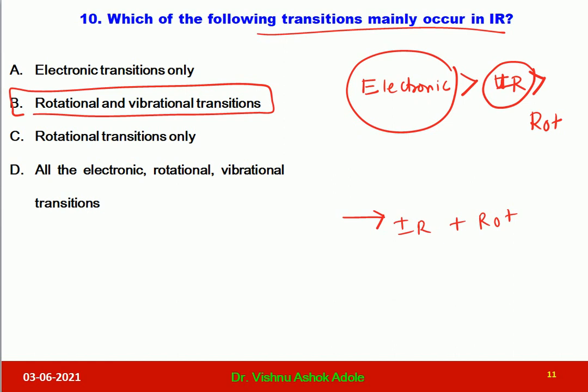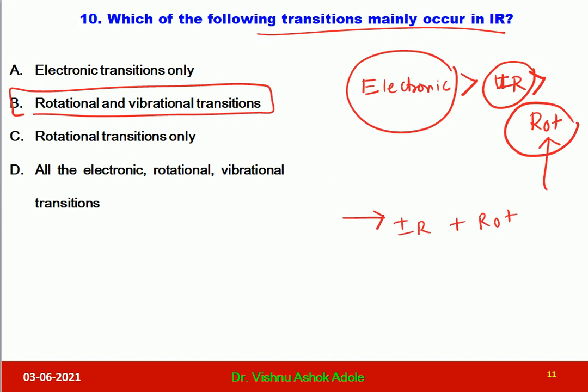However, when we supply the energy corresponding to rotational transitions, only rotational transitions will occur because electronic and vibrational transitions require more energy than rotational transitions. So energy is not sufficient to cause vibrational and electronic transitions. So we can get pure rotational spectra. This question is very important from the physical chemistry point of view.